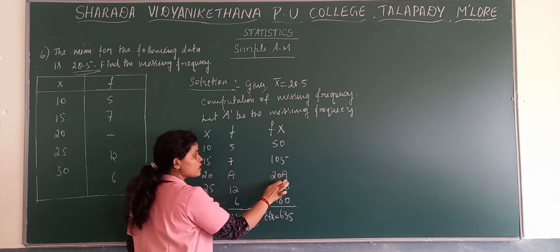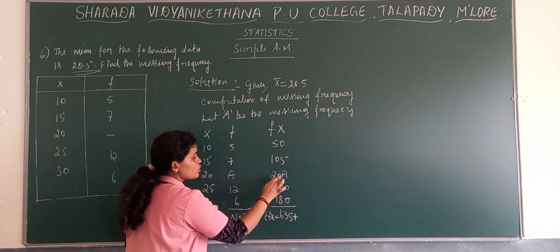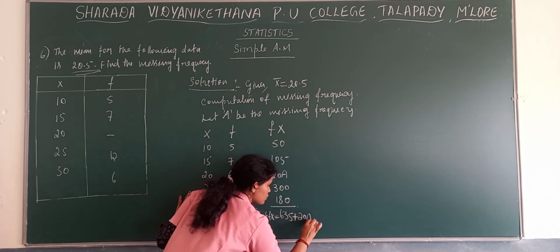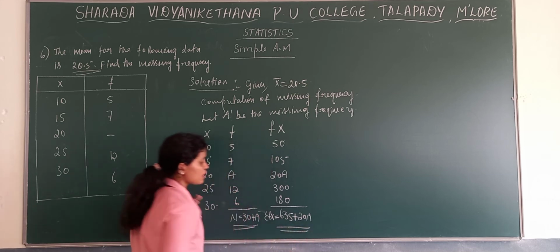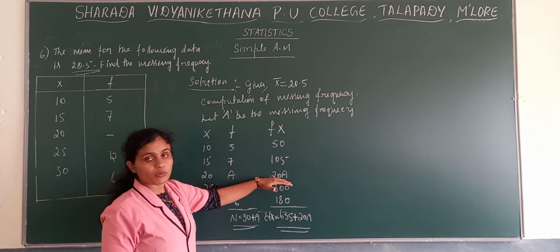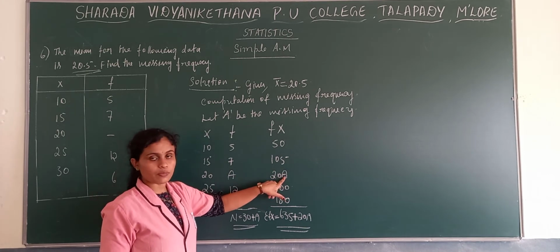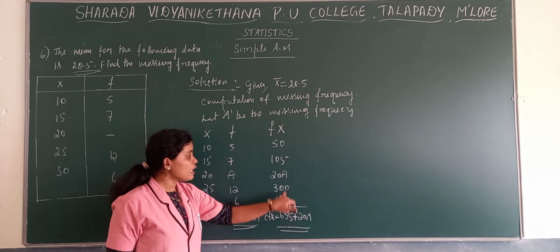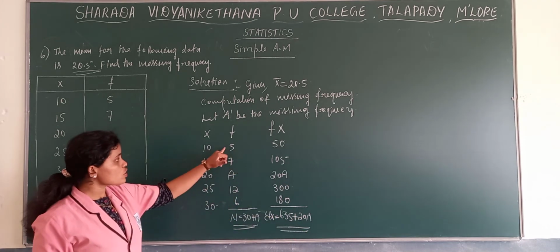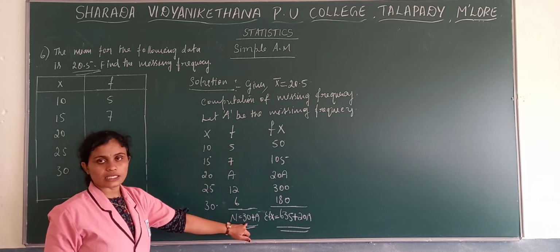We cannot add the 20A along with the other observations because it has a variable, so 635 is the total of these four observations, plus 20A.